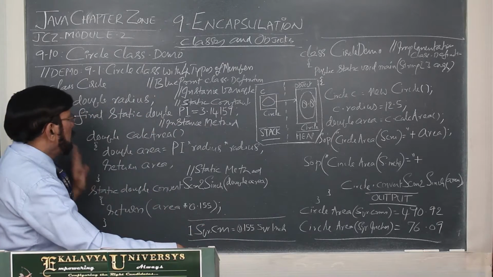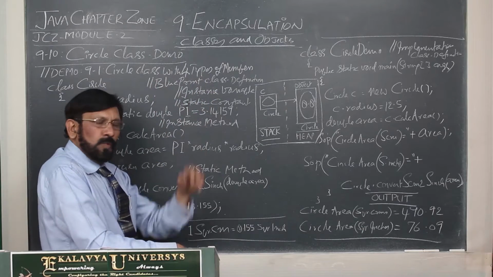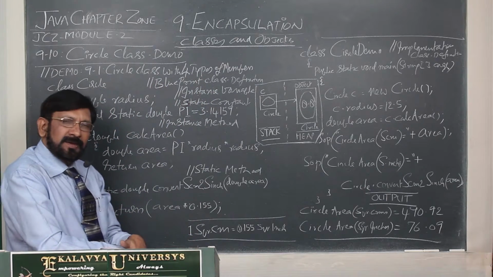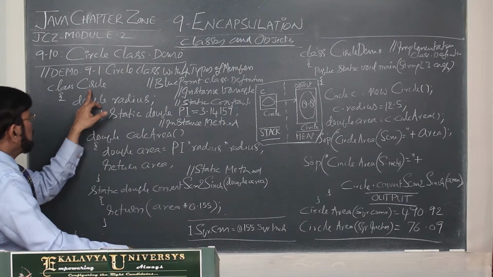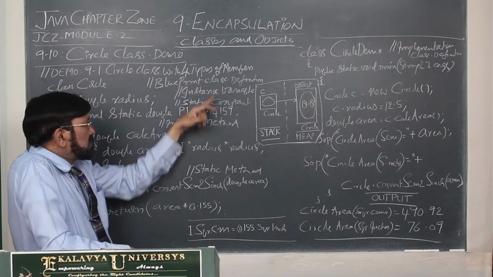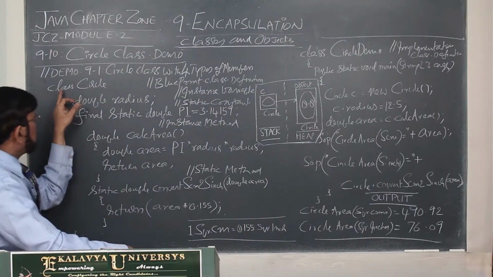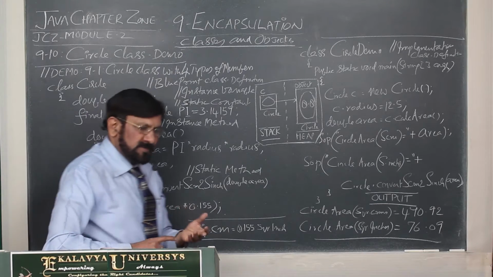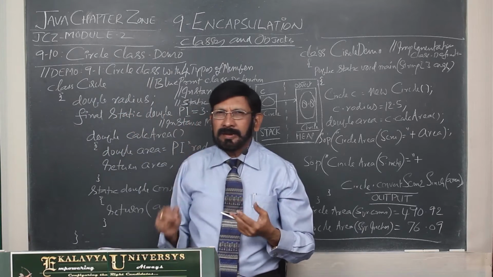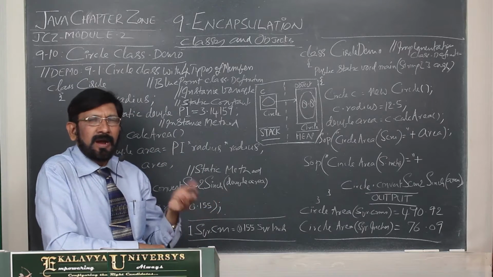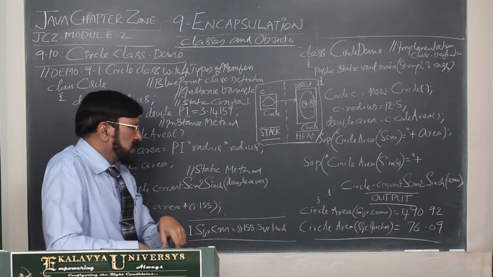Now, let us focus on the blueprint class. First we have to define a circle class. Here, class Circle is the blueprint class definition we are making. class is a keyword. Thereafter, for the class name there are two main conventions. It should be a noun, and it should be written in Pascal case.